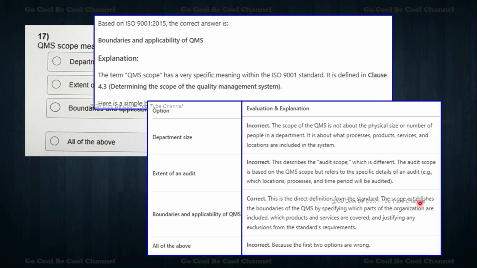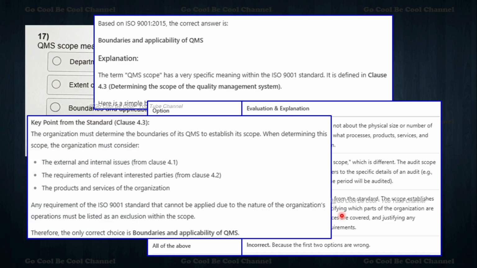From the standard, the scope establishes the boundary of the QMS by specifying which parts of the organization are included, which products and services are covered, and justifying any exclusion from the standard's requirements. So this is how things are supposed to be generally. Okay, my dear friends, moving towards the key points from the standard. Clause 4.3 says the organization must determine the boundaries.